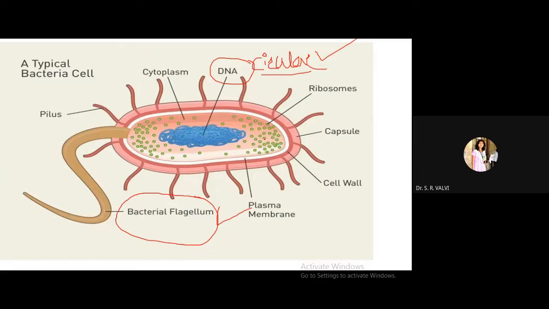See here, this pilus-like structure, pili are present for movement. Then they have cytoplasm in them and very small ribosomes. Except for this, you are not observing any structure in this particular bacterial cell, right? So these are a few characteristics by which we distinguish between prokaryotic and eukaryotic cells.